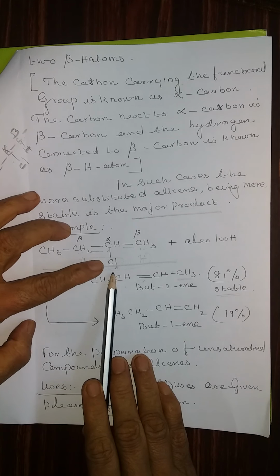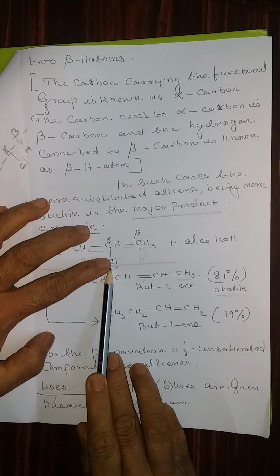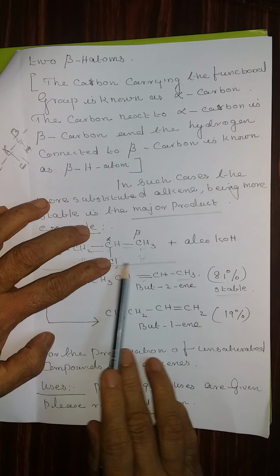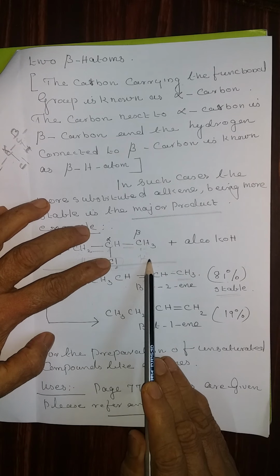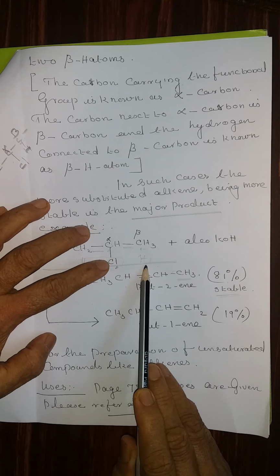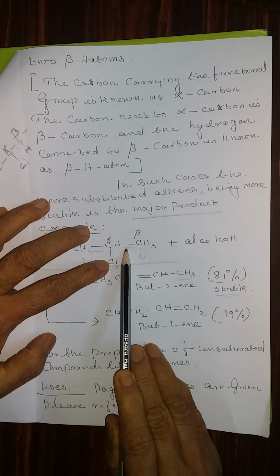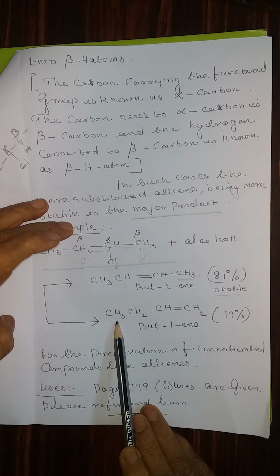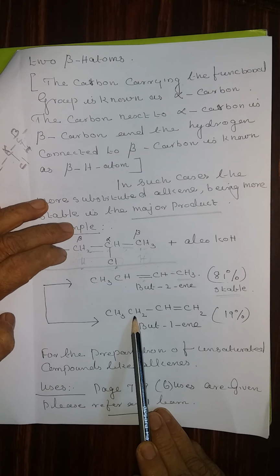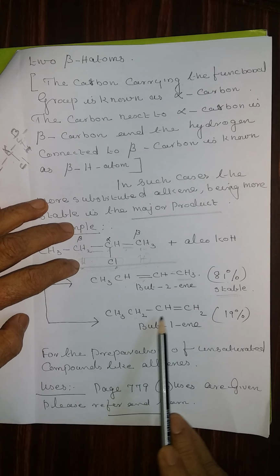Now let us see the second case. The alpha carbon atom carrying the chlorine atom joins with the right hand side beta hydrogen atom and eliminates a molecule of hydrogen halide and forms a double bond here, and that is the product written here. That means CH3, nothing happens to the left hand side. On the left hand side, both the beta hydrogen atoms are still there.